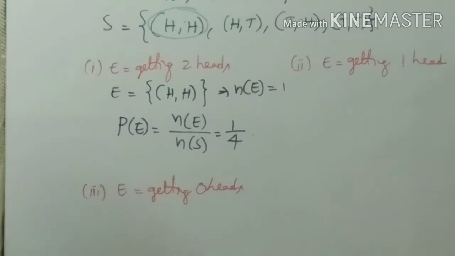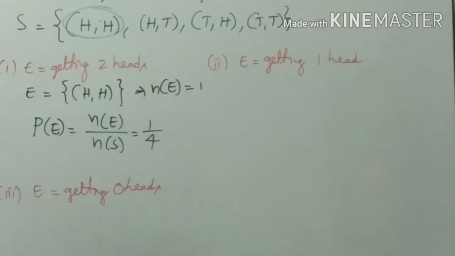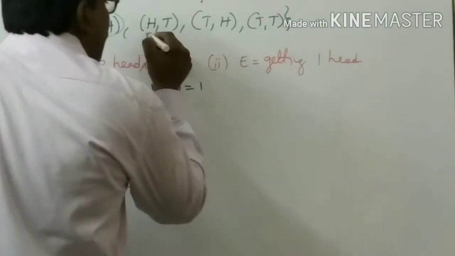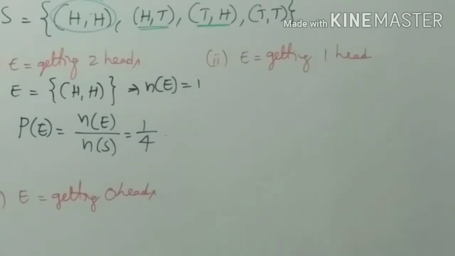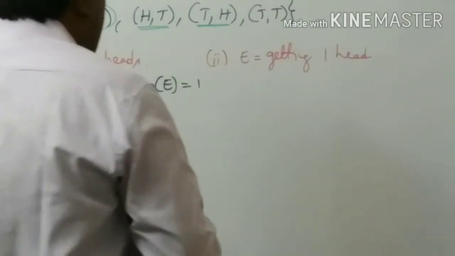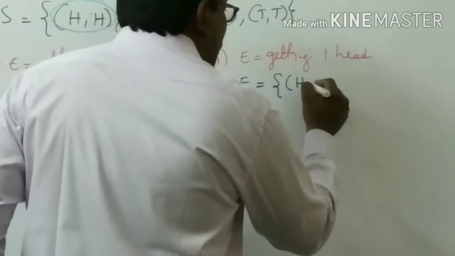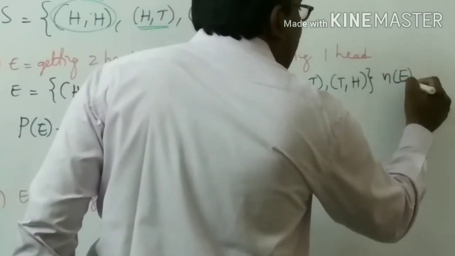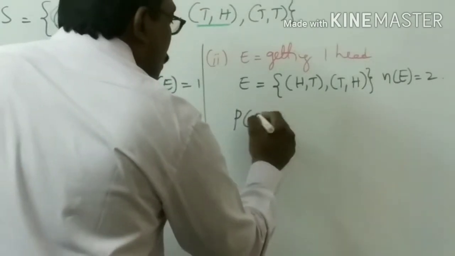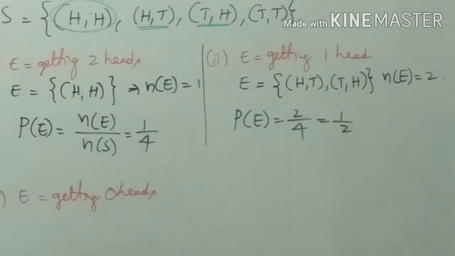Now come back to the second example. Getting one head. The other one may be tail. Only one head. So here and here: H comma T or T comma H. Therefore E is equal to H comma T, T comma H. So n of E is equal to 2. So the probability of getting that event is 2 by 4, that is 1 by 2.